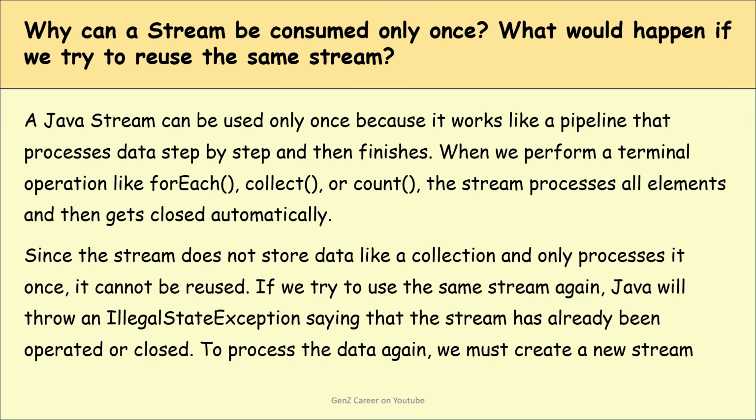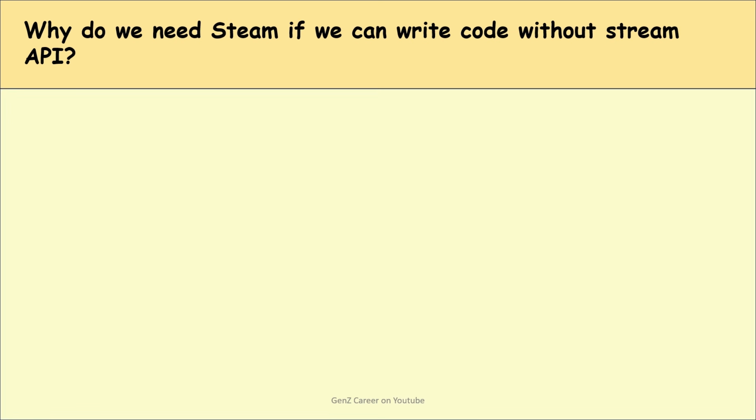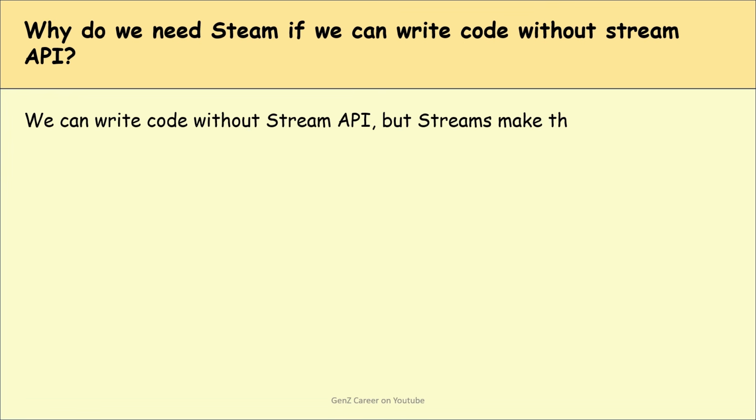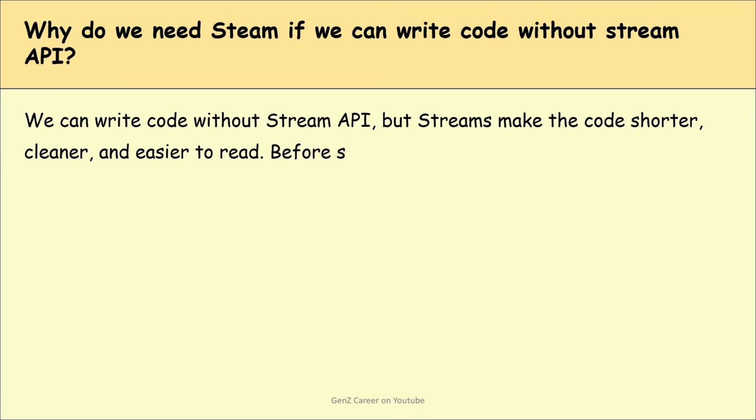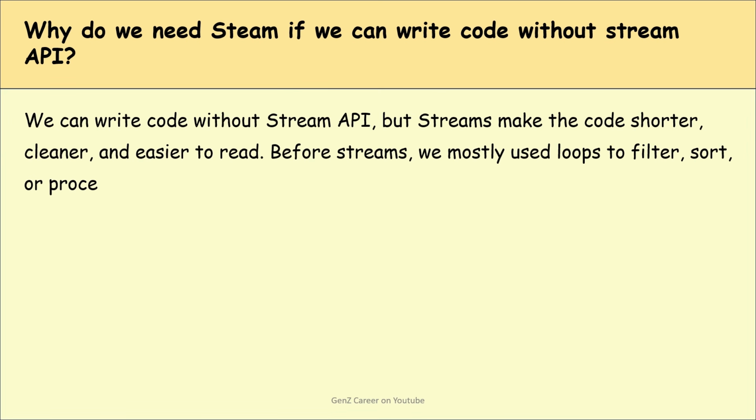Okay. Next question is, why do we need stream if we can write code without stream API? So this is also the interviewer's favorite question. So we can write code without stream API. That is true, but streams make the code shorter, cleaner, and easier to read. Before streams, we mostly used loops to filter, sort, or process the data, which required a number of lines of code. Are you getting my point?